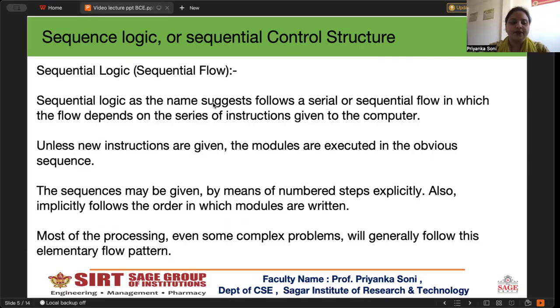For example, suppose we declare variables, take input, perform calculations, and then display the result. The computer follows the order exactly as written. Most simple programs follow sequential logic, and even complex programs contain sequential logic inside them. So sequential logic is the most basic and fundamental control structure.